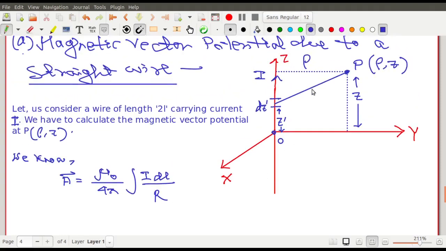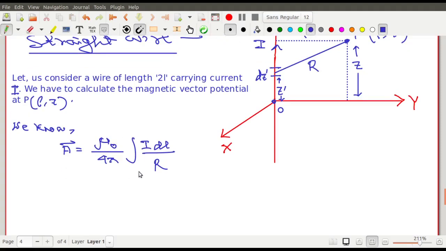And what is this capital R? This capital R is nothing but this one, এই ডিসটেন্সটা হচ্ছে ক্যাপিটাল R from the source to the field point. Now as per our geometry, আমাদের জিওমেট্রি অনুযায়ী, I can write mu0 by 4 pi. What is the current element over here? এখানে current element টা কত আছে? This is a vector because you are calculating a vector quantity. So in our case, this dl vector is nothing but dz vector into k cap, right? dl, এটা তো element, this is the small element dl and it is along k cap. So dz into k cap বলো বা z cap বলো, যা ইচ্ছা লেখো, better to write z cap, divided by capital R.